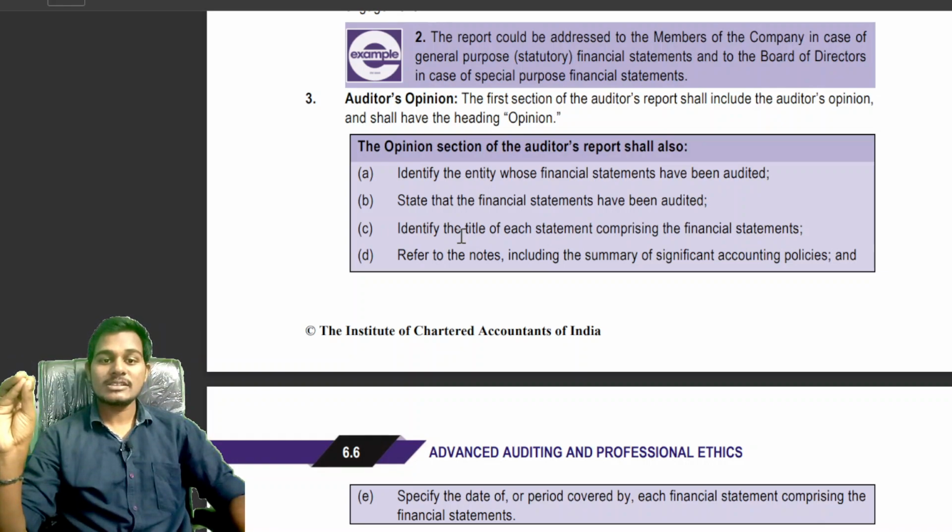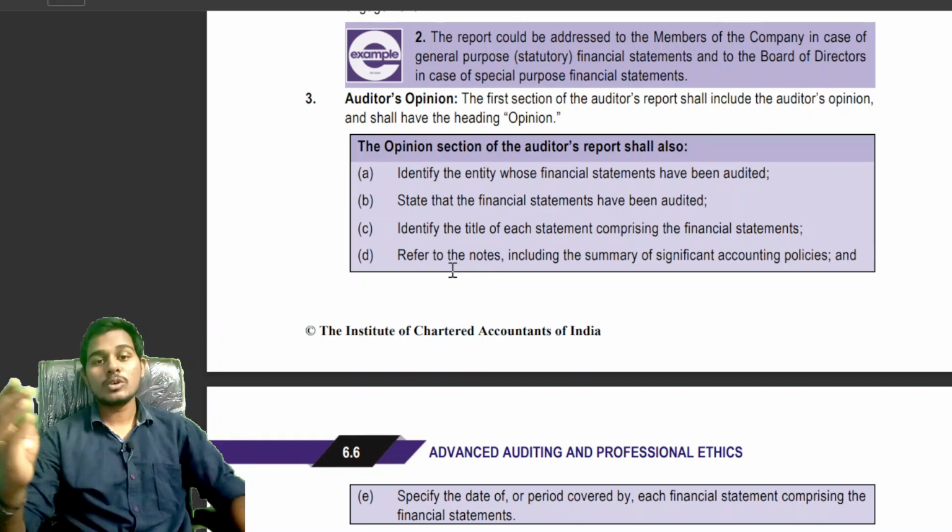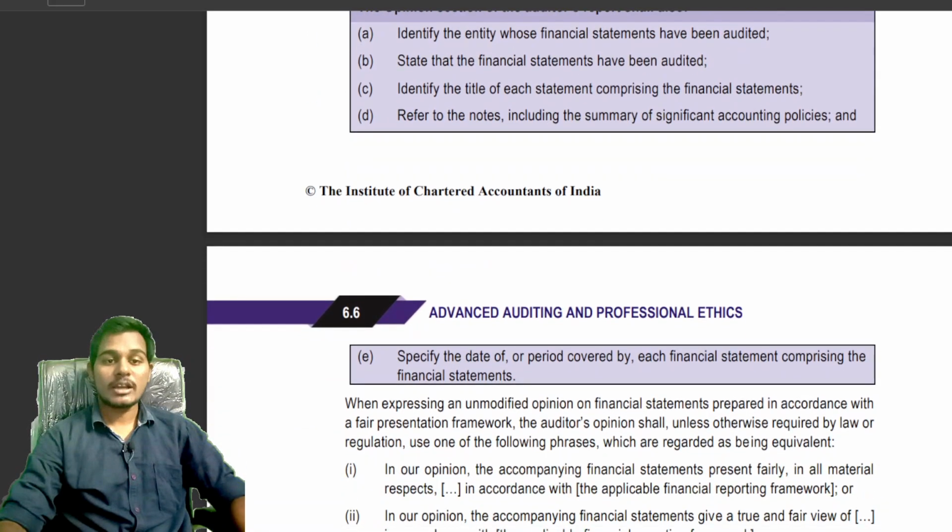These five are considered as the statements comprising the financial statements. We have to provide them in the auditor's report in the opinion paragraph. Next, we should provide the notes to accounts and any significant accounting policies also, which occurred during the current period.